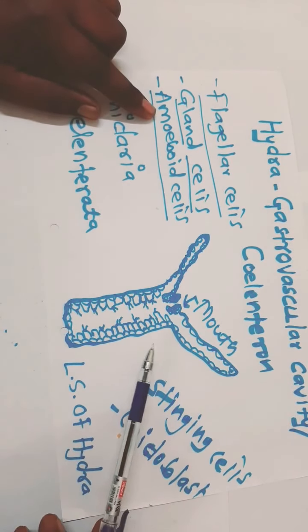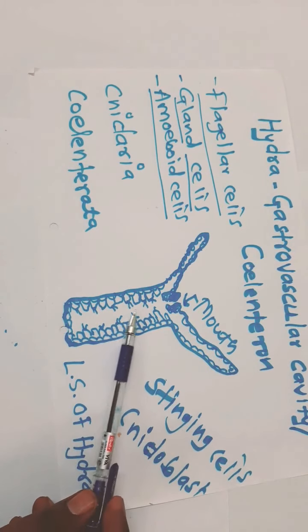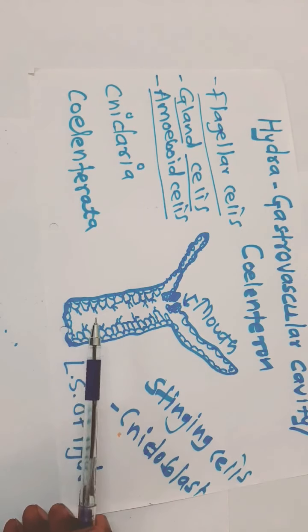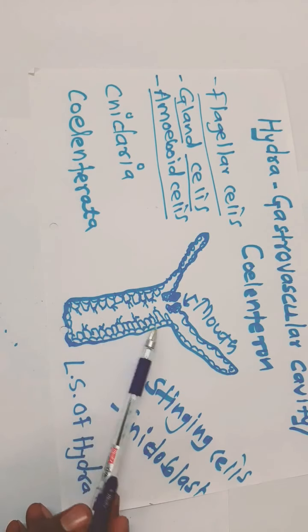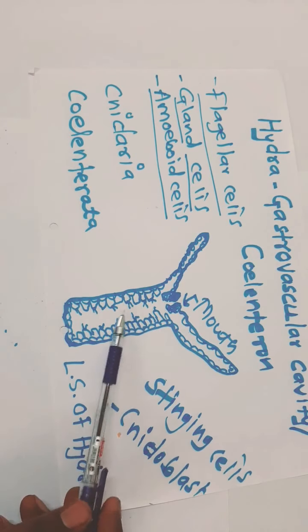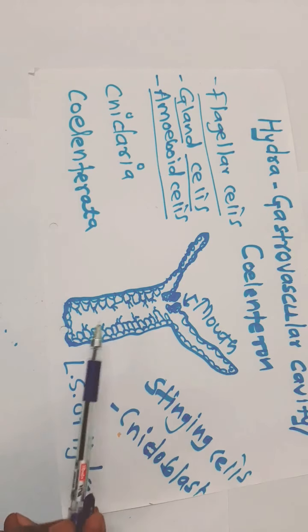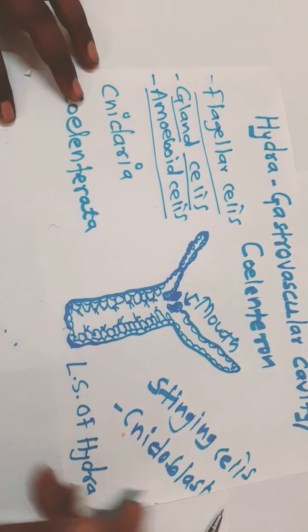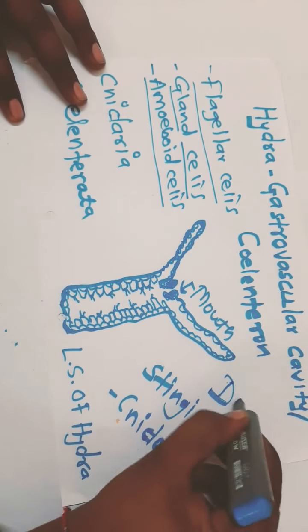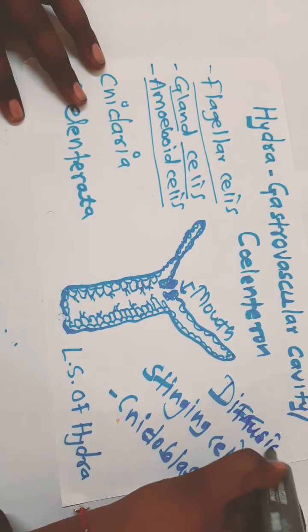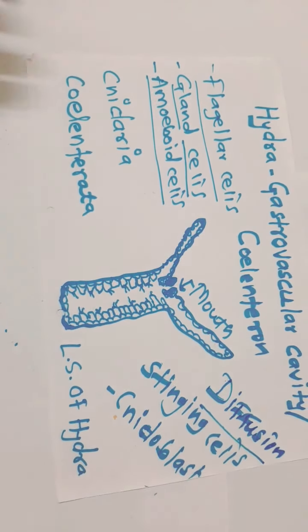Amoeboid cells also play an important role in the circulation of digested food material, the simple food material, by means of diffusion. So food transportation happens with the help of diffusion. In diffusion the movement takes place from higher concentration to lower concentration. So food distribution among the different types of cells takes place with the help of the diffusion mechanism.